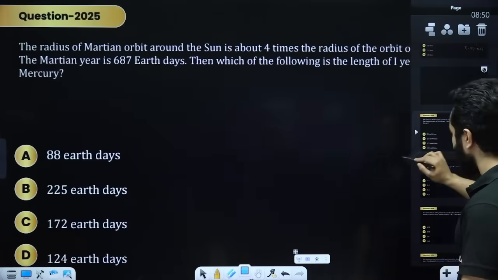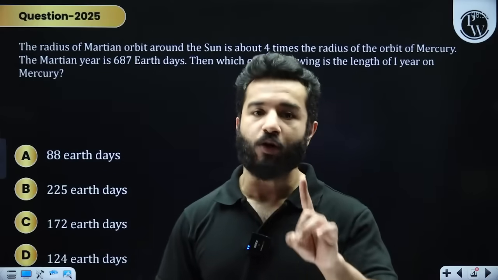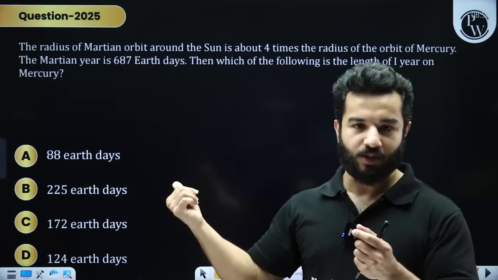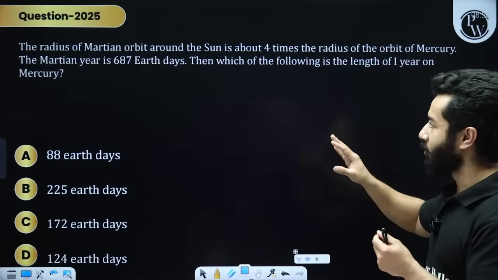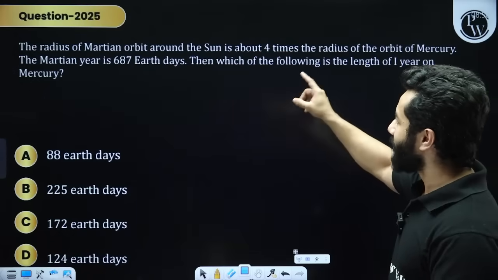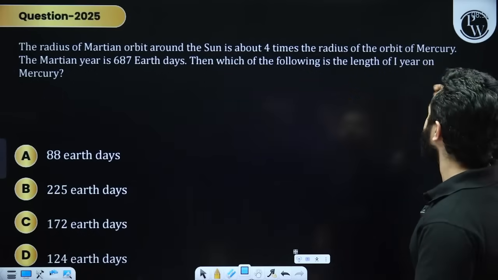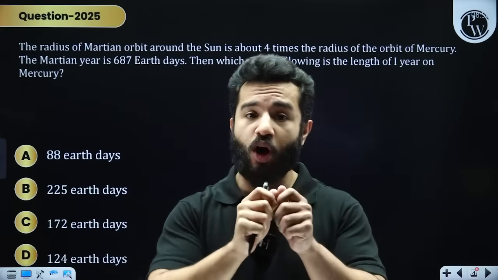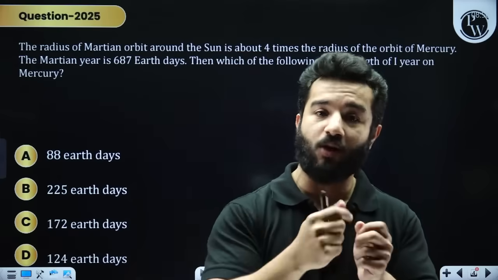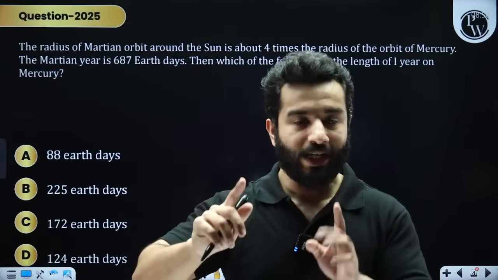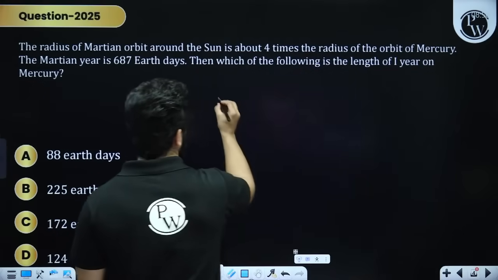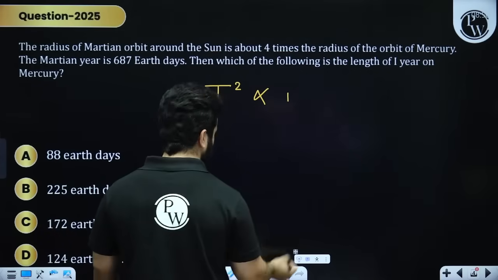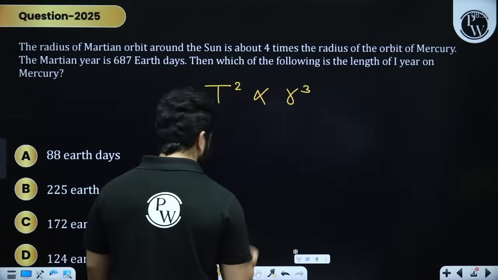Now see, you have got another question on time period of celestial bodies. So you can get two types of problems. One is just like the previous one, and this is the other one. In this they are saying the radius of the Martian orbit around the sun is about 4 times the radius of the orbit of Mercury. Here they are talking about the radius of a celestial body revolving around another celestial body. Got it? That means we are going to use Kepler's law, that is, square of time period is directly proportional to the cube of radius. Is it clear, my dear friends?